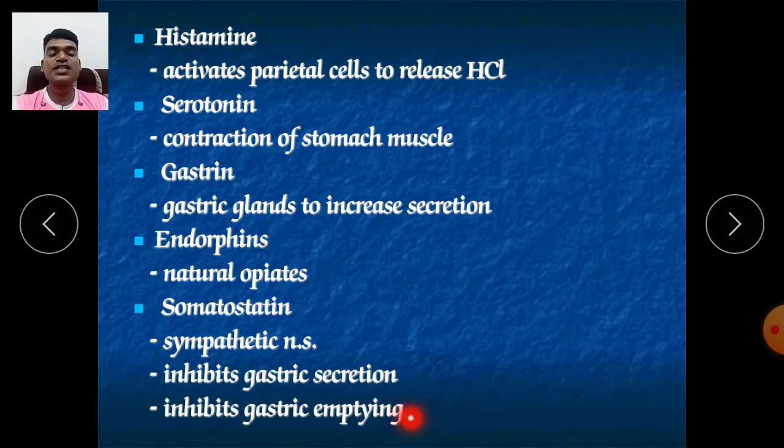It inhibits the gastric emptying as well. Means it increases the gastric time. Try to understand, if gastric time increases, definitely it will increase the time of digestion. So indigestion will develop if gastric emptying decreases. That's why gastric emptying should be increased.